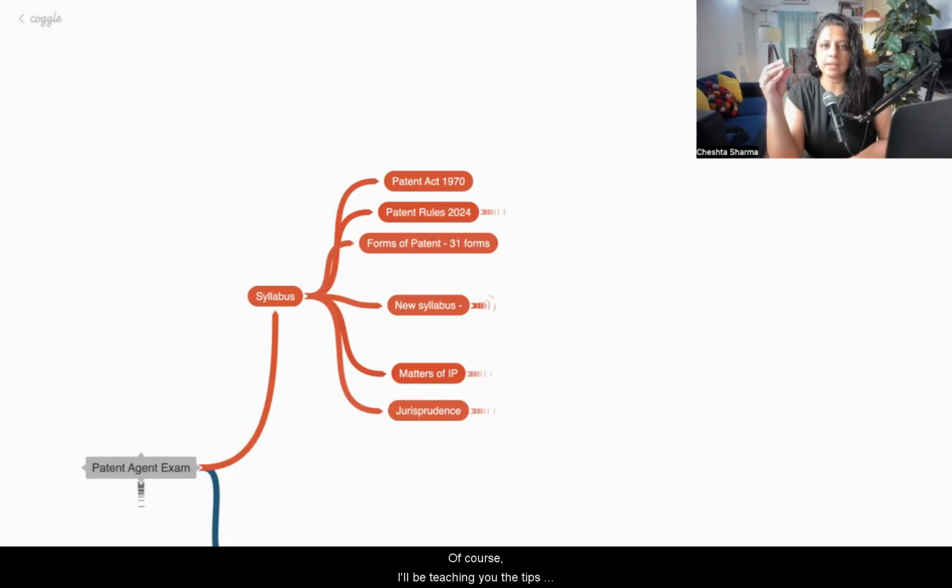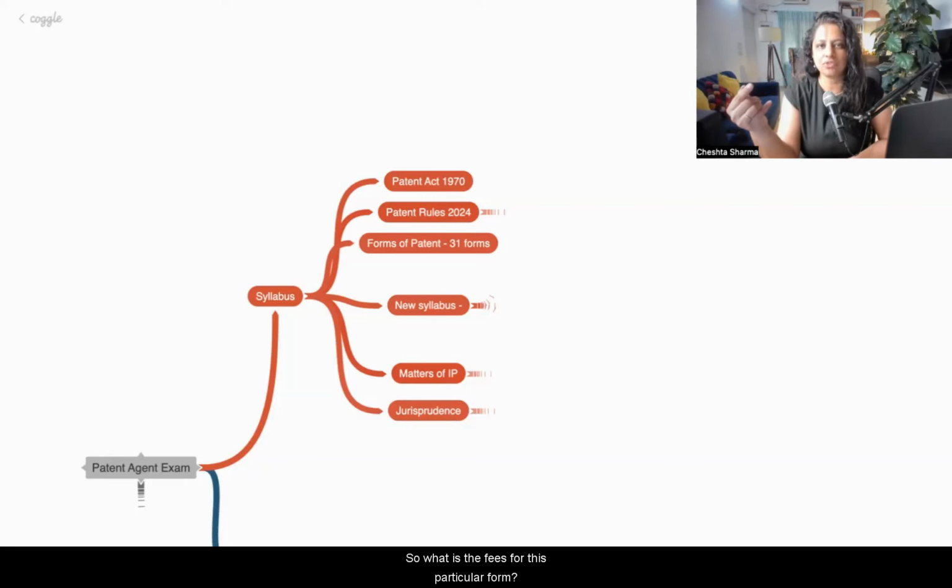Of course, I'll be teaching you tips and tricks on how to learn these 31 forms. We don't have to learn the entire content inside the form. We have to learn, for a particular form, what is the purpose of this form, why it is used, and what is the main aim of this form. With certain forms, a certain amount of fees is attached, which needs to be submitted to the government.